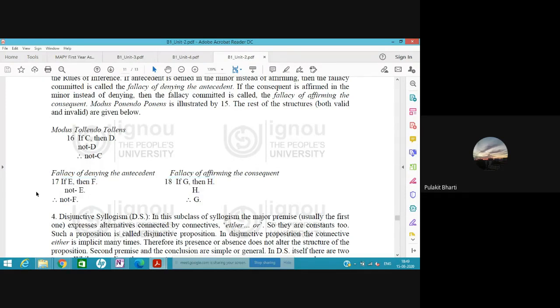I'm not sure about the example, but this is the structure. If we deny the antecedent, then this is the fallacy of denying the antecedent, and if we affirm the consequent, this is the fallacy of affirming the consequent. I'm not able to come up with any example.